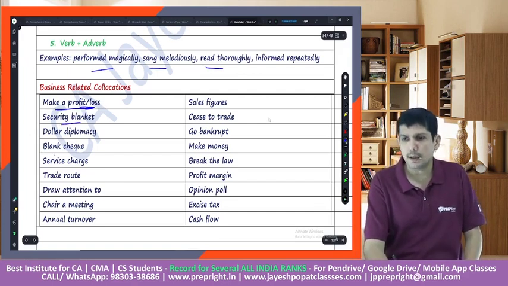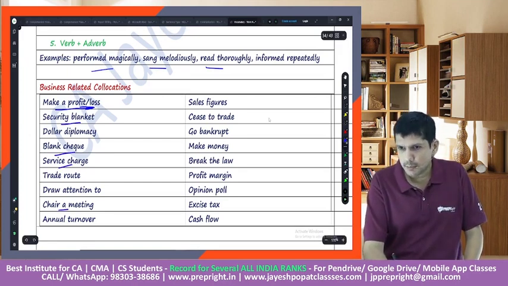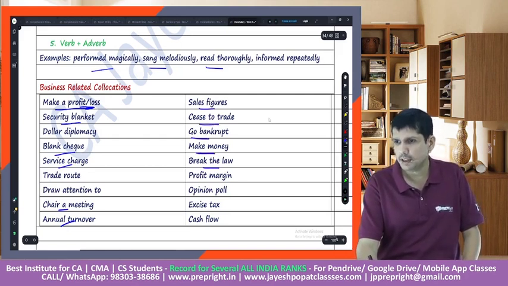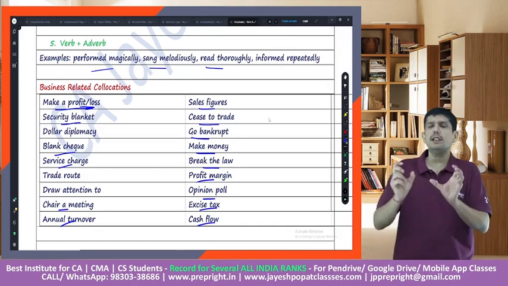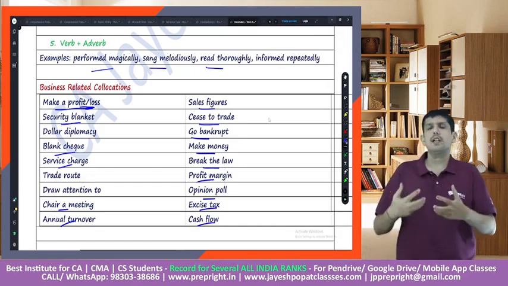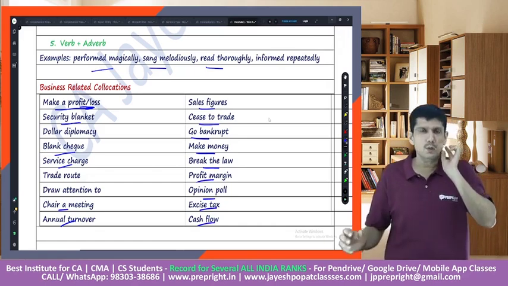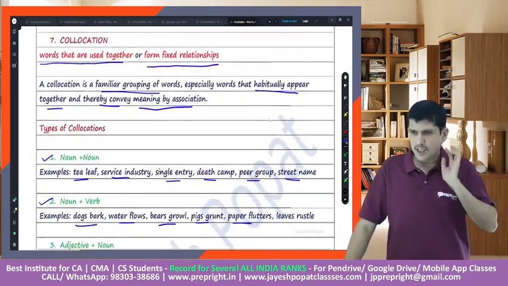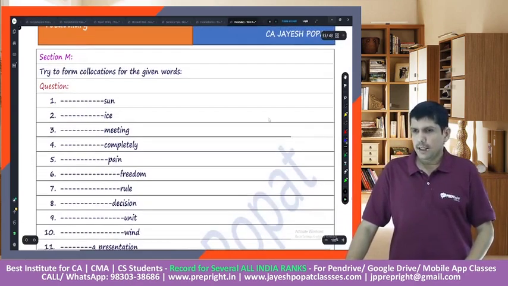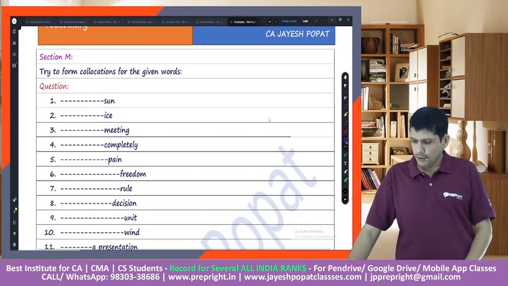Security blanket, a blank check, service charge, then chair a meeting, annual turnover, sales figure, cease to trade, go bankrupt, make money, break the law, profit margin, opinion poll, excise tax, cash flow. So normally the words, right? Two or more words which are usually used together will be known as collocation, right? Very quickly we'll do an exercise on this.